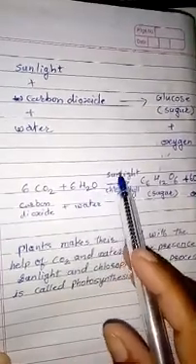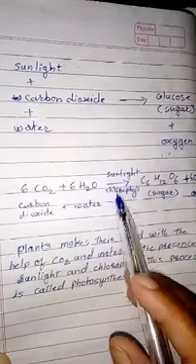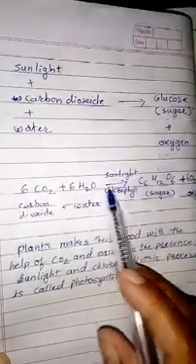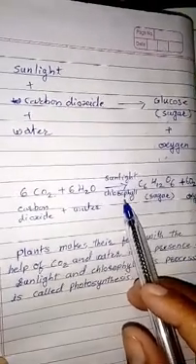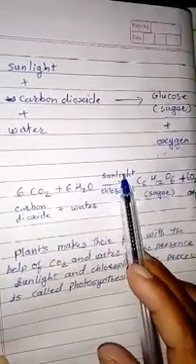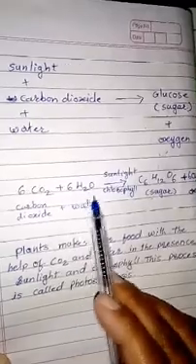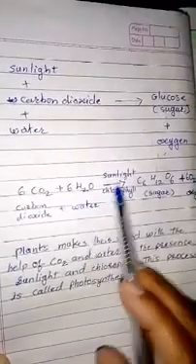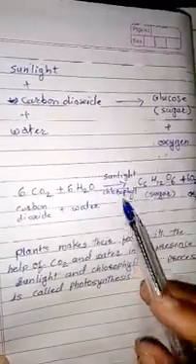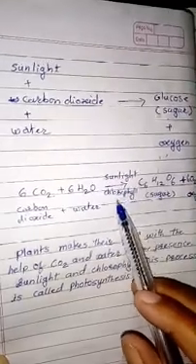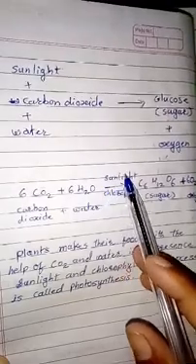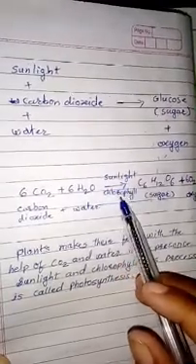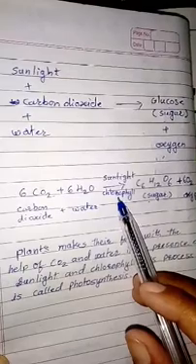In the presence of sunlight and chlorophyll, we have written sunlight above and chlorophyll below the arrow, because these do not participate in the chemical reaction, but their presence is important in this reaction.